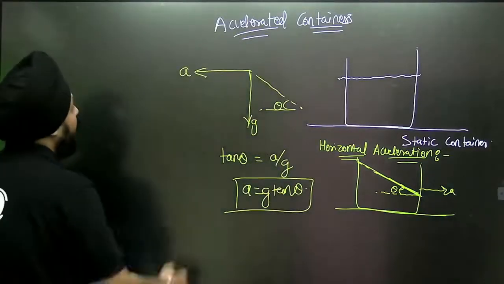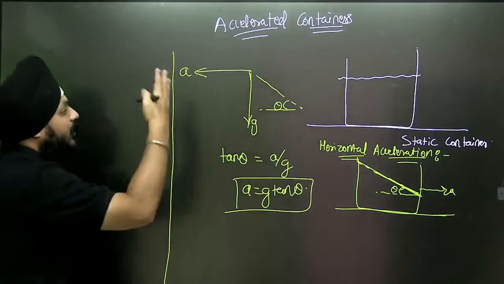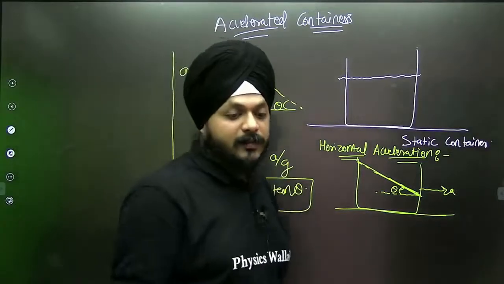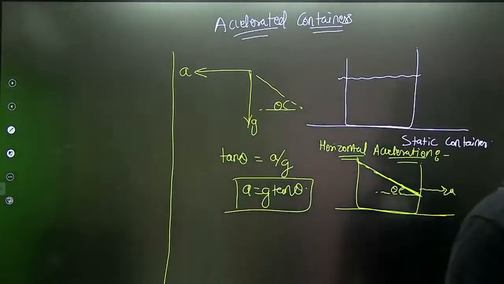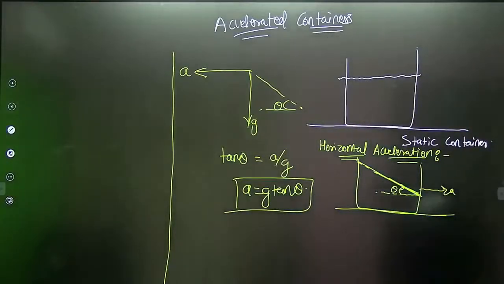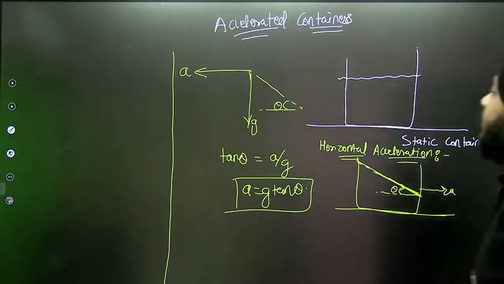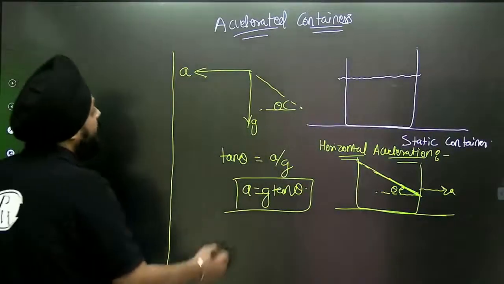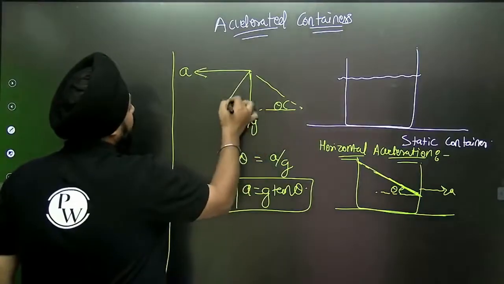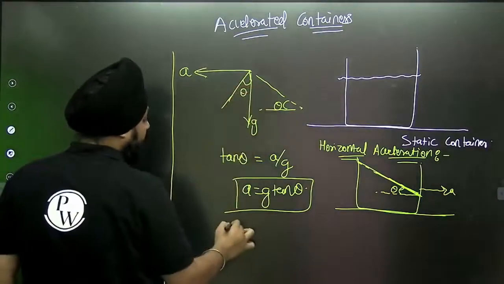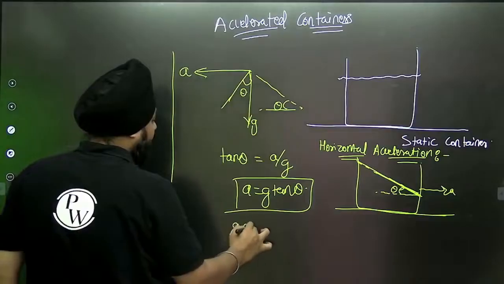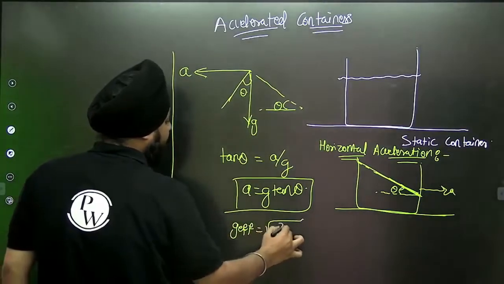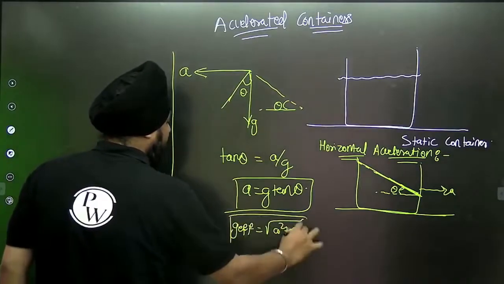Apart from this, we have the other case of vertical acceleration also, and lots of things are there. This is the horizontal acceleration of the containers. If you want to move it with some acceleration, what will be the effective acceleration? This is theta, and this will also be theta. g effective will be under root of a square plus g square.